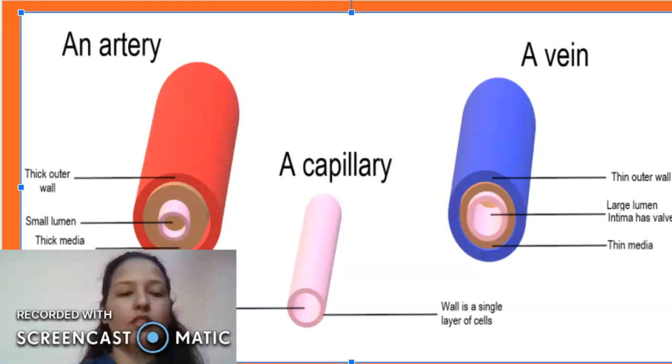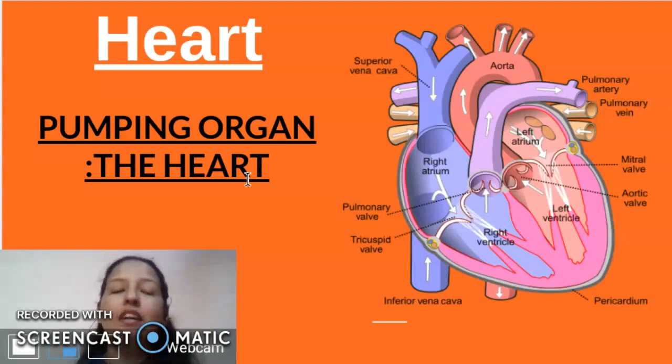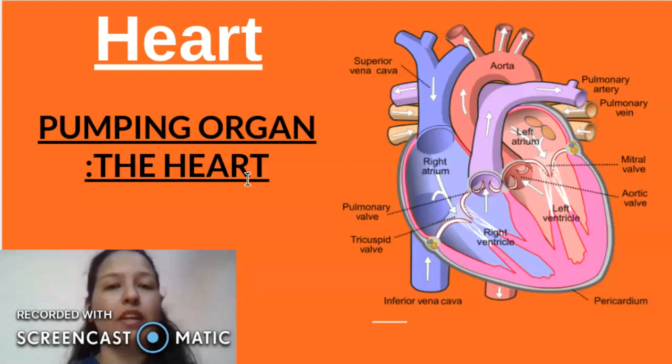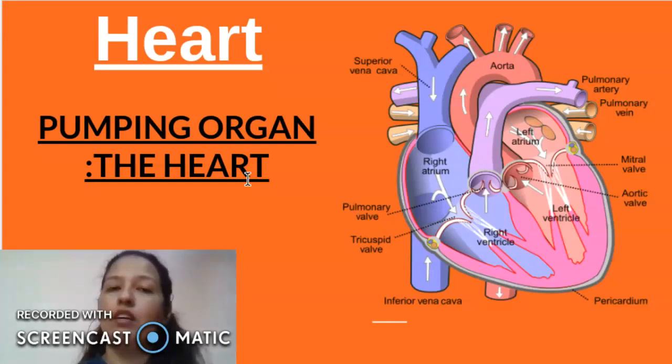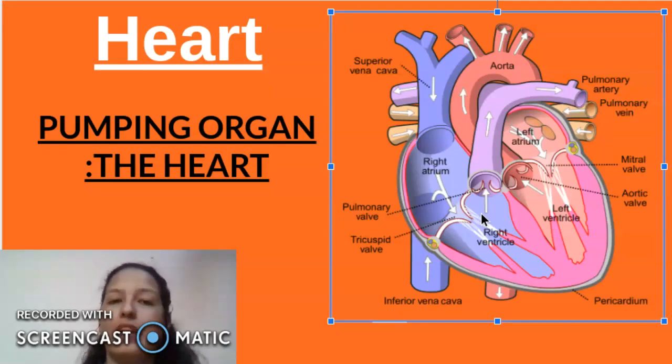Arteries... this comes to the basic and very important part of this system, that is the heart. The heart is called the pumping organ as it pumps oxygenated blood to the body and deoxygenated blood back to the lungs. So here you can see the four chambers of the heart: right atrium, left atrium, right ventricle, left ventricle. To avoid intermixing of oxygenated blood and deoxygenated blood, there are these four chambers.